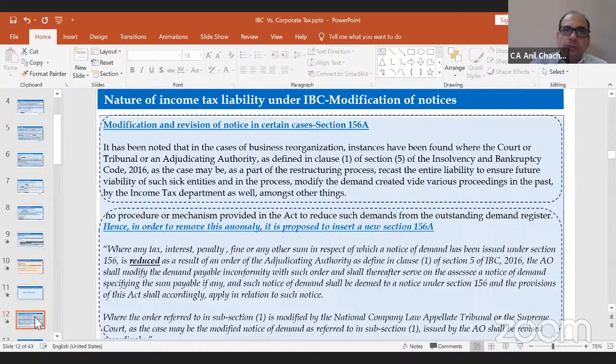Which will be called modification and revision of notice under section 156A. Because there was no such section before. So now they have introduced a section that, suppose out of 100, they are going to get 20 rupees only. So they will raise another demand for the modification under section 156 of 20 rupees only. So they have introduced that section for the modification of the notices and or interest penalty under section 156.